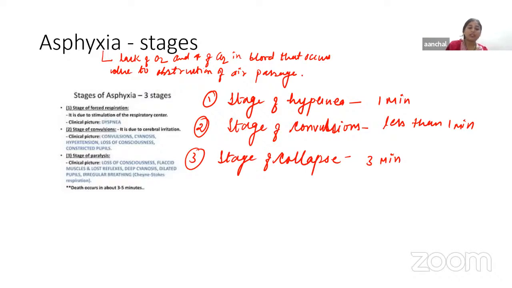For example, in the first stage there will be breathing problems, shortness of breath. In the second stage, increase in heart rate, loss of consciousness. Then in the third stage, decrease in heart rate, depression, and loss of all reflexes. So according to each stage of asphyxia, various signs and symptoms will be there with the patient.